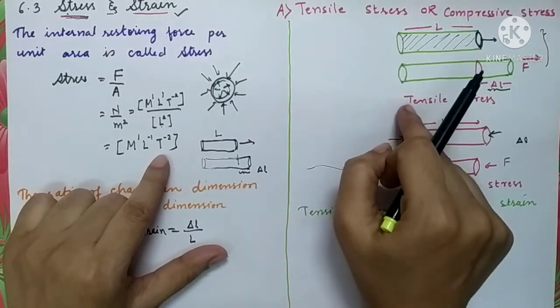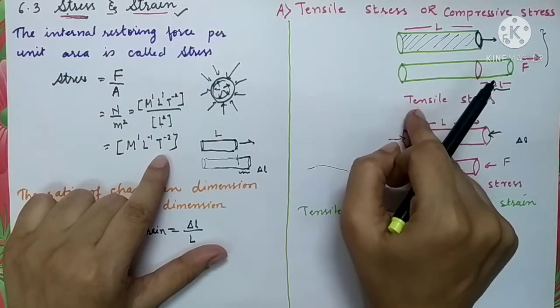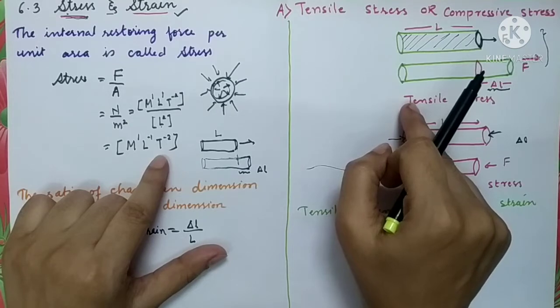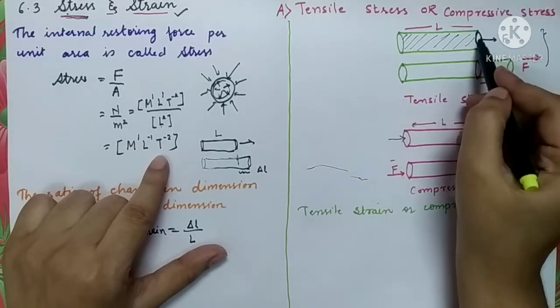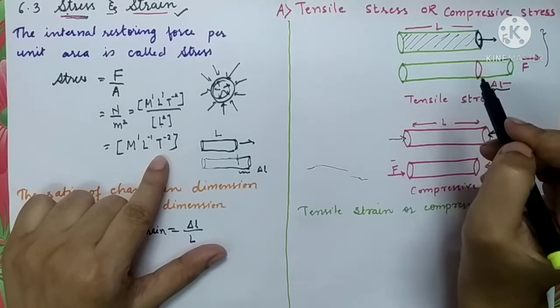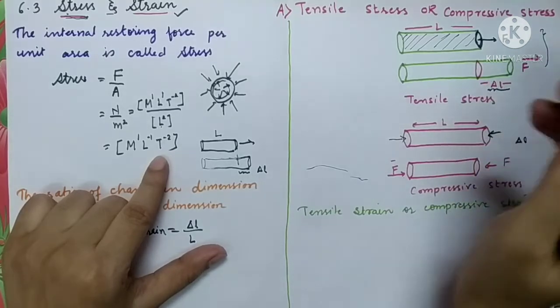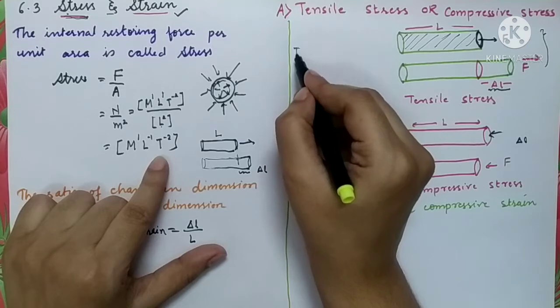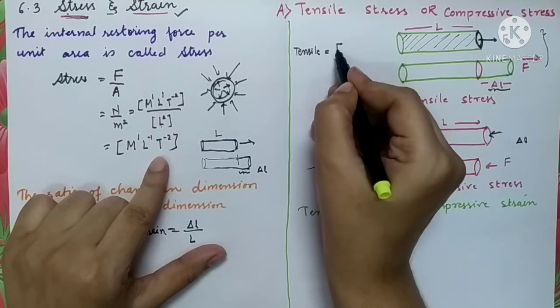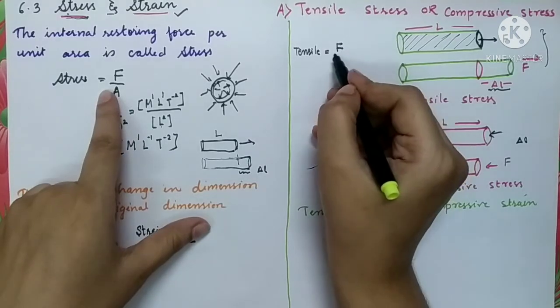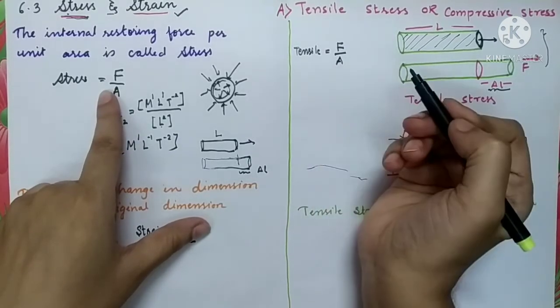Please keep in mind that the deformation corresponds to the change in length of the object. There will be only a change in length, and the cross-sectional area is only the cross section of the base of the object. Tensile stress is defined as applied force, as we have discussed, per unit area.